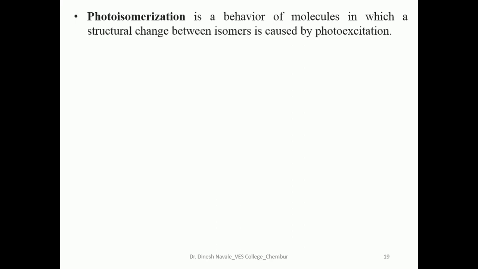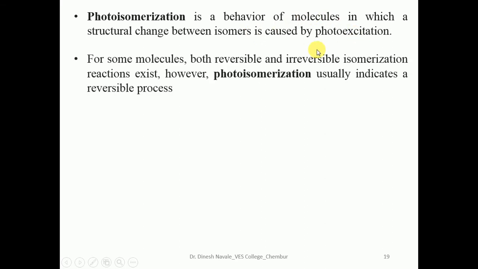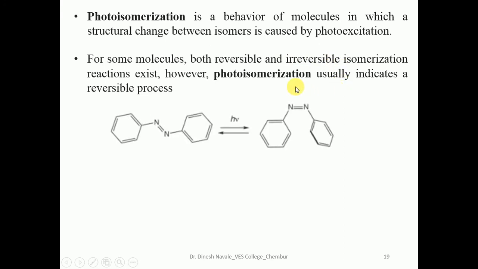Photoisomerization is the behavior of a molecule in which a structural change between isomers is carried out by photoexcitation. Photoisomerization usually indicates a reversible process. So this is the first example. Azo compounds can undergo photoisomerization. This is a trans compound. In the case of UV light, it will be converted into the cis compound. And it is a reversible process, that means isomerization of cis into trans can also occur.